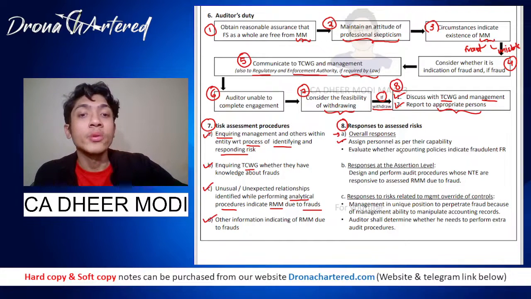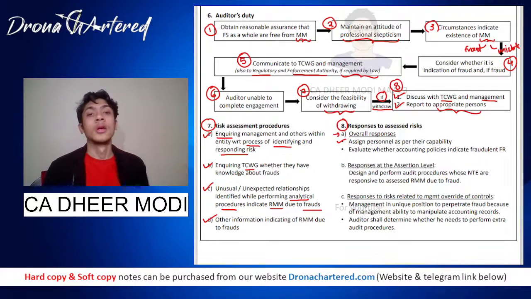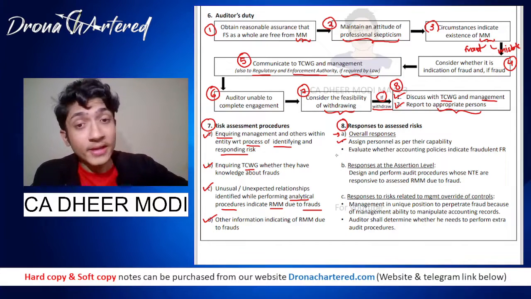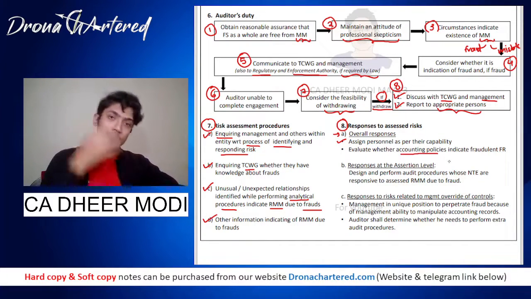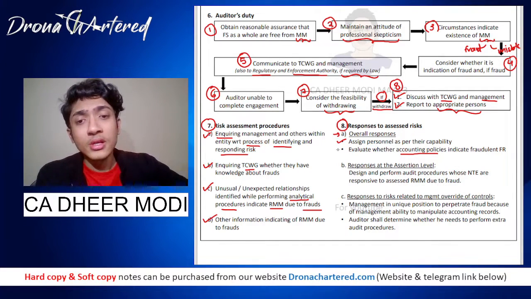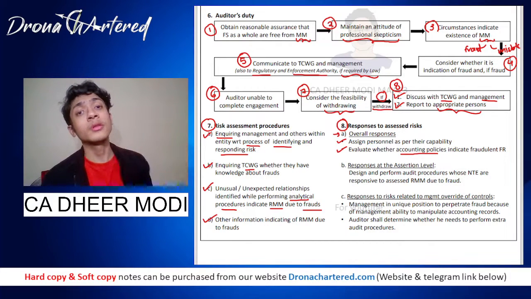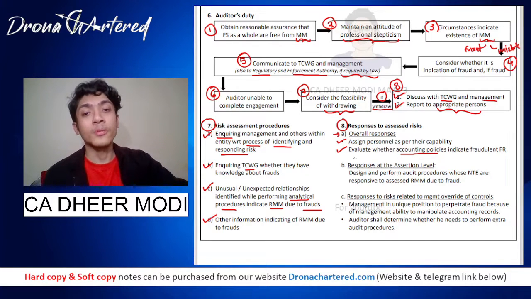And the second is to evaluate whether accounting policies indicate fraudulent financial reporting. That is, whether the client that you are auditing has sound accounting policies, whether they are correct. Do they indicate any fraudulent financial reporting? We'll see whether the policies are being followed or not later, but first you have to see whether the policy itself was right or not.